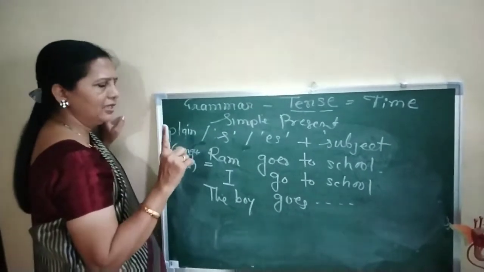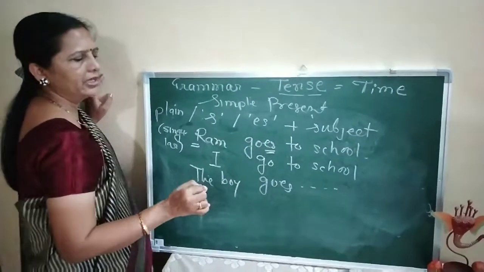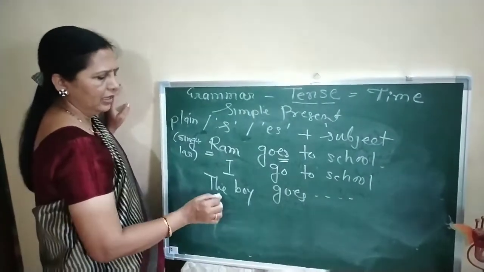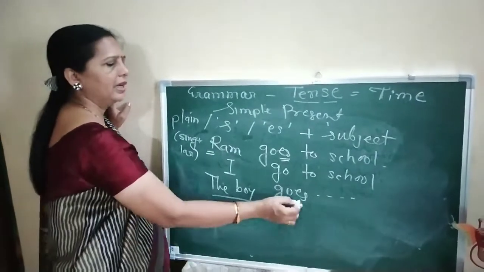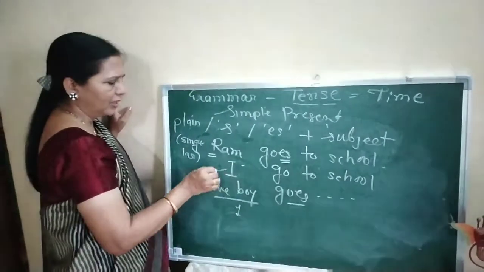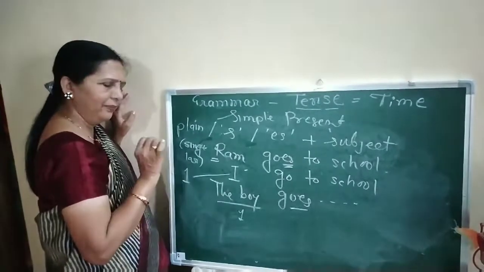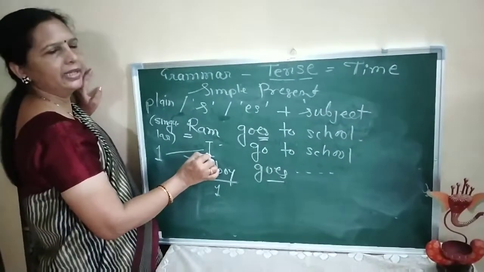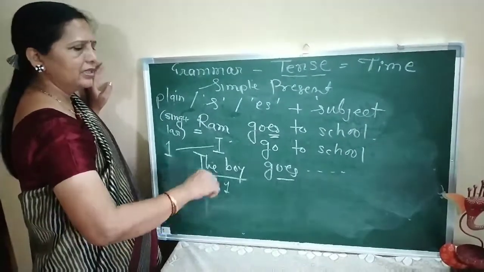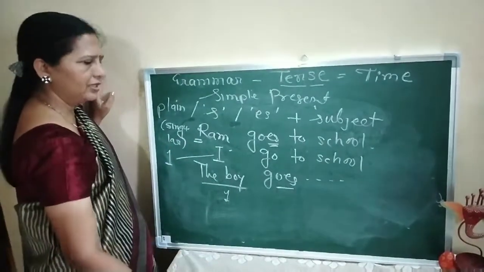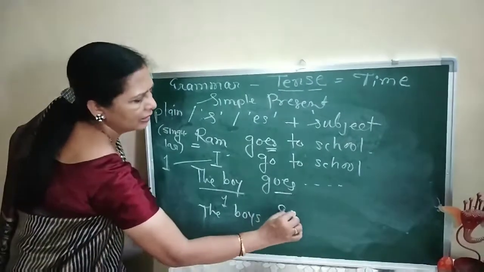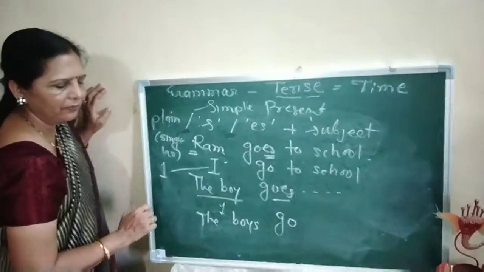Now here you will find that when the subject is singular, means when there is only one subject, we are using S or ES. As here O is there, we see ES. The boy, there is only one boy, and so the boy goes. The only exception is I. I म्हणजे मी. तो पण एकटा आहे. Only one. But I never carries S or ES. So Ram goes, the boy goes, Sita goes. Suppose we say the boys. Then the boys go to school. They are more than one.